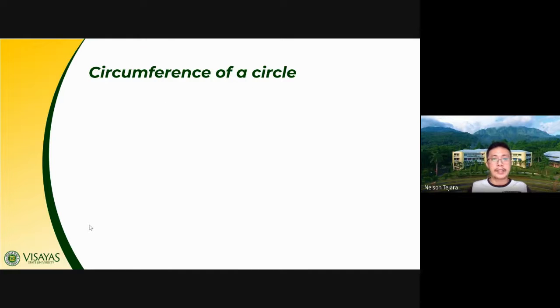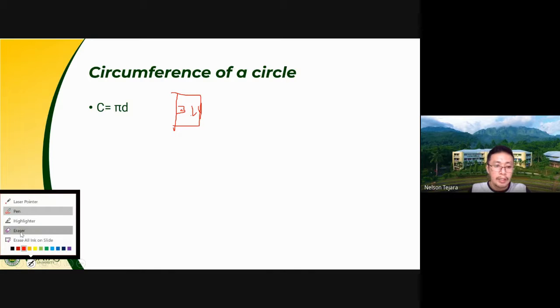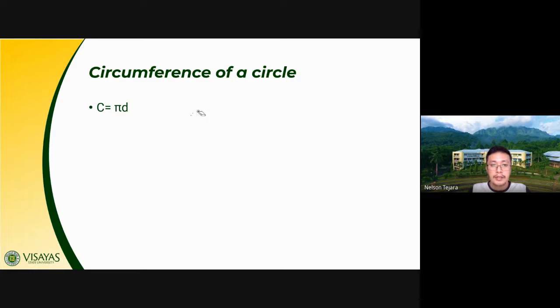Then we have here, class, the circumference of a circle. This is also known, class, as circumperimeter. Okay, circumference is just the same as when you say perimeter of a circle. Given by the formula, class, circumference is equal to pi d. Okay, pi, class, for uniformity of our answer, we just use the standard value of pi, which is equal to 3.14. Okay, we just use this number, class, multiplied by the diameter of a circle.